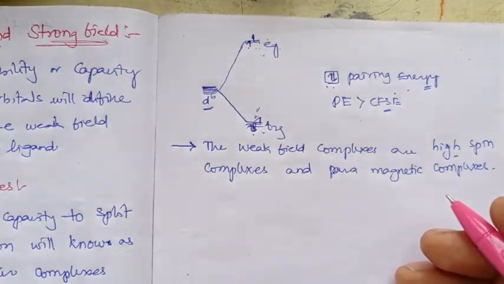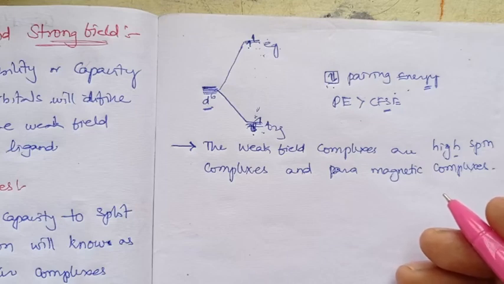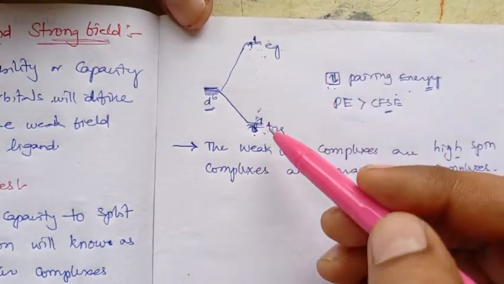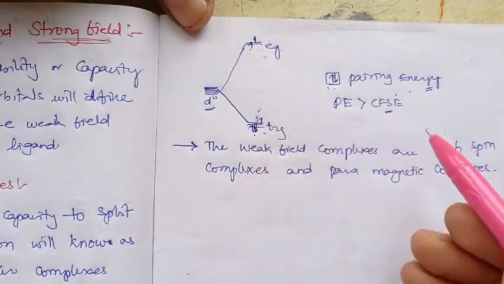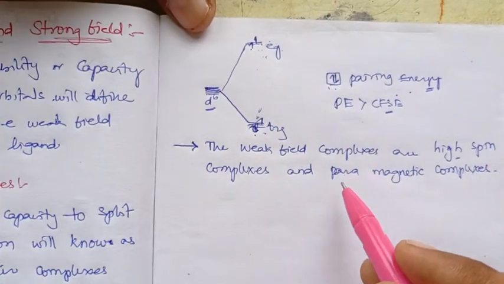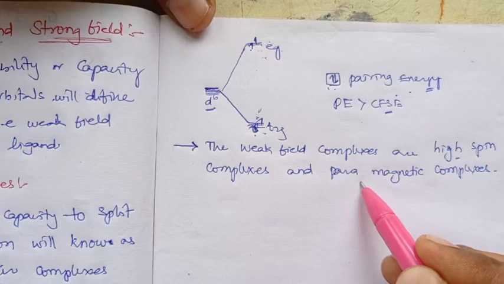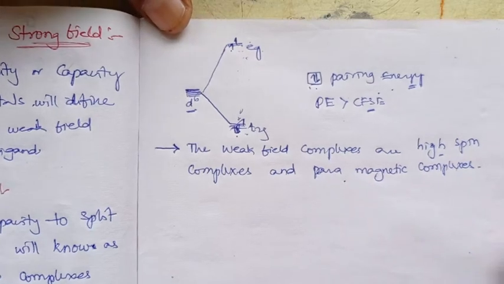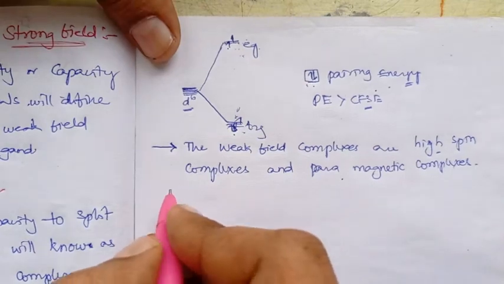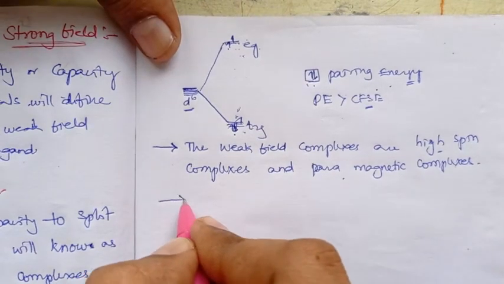When a complex has even a single unpaired electron, it shows paramagnetism. So the weak field complex has more unpaired electrons and high spin, so they surely exhibit paramagnetism. So they can be called paramagnetic complexes. Weak field complexes are paramagnetic complexes.